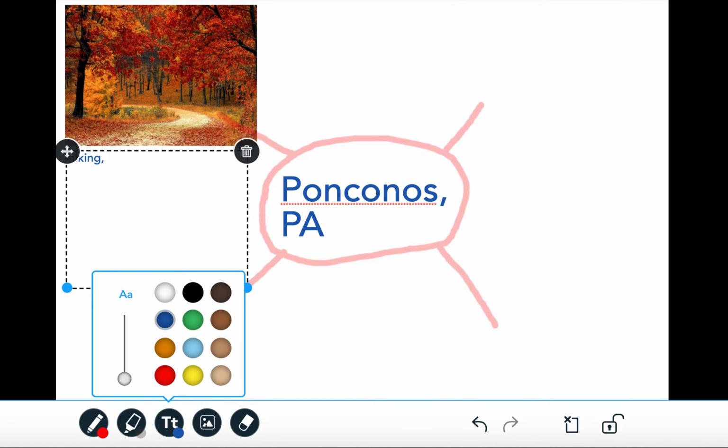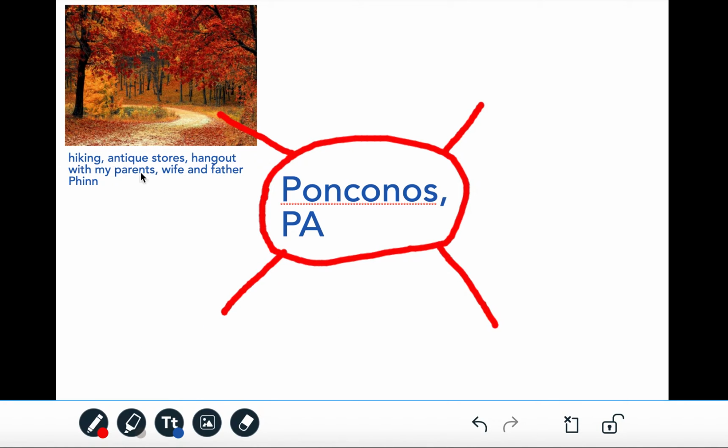I like to go to antique stores, and then just hanging out with my parents, wife, and my father's dog, which you met last lesson, Finn. Okay, so I got hiking. This is part of what I'll be discussing in the map.